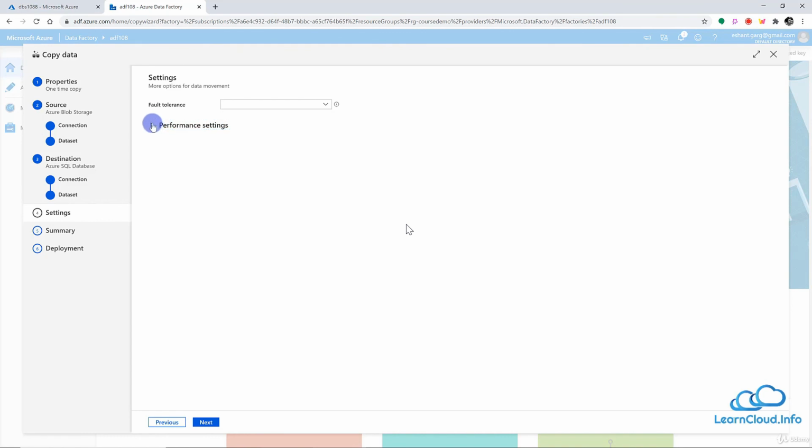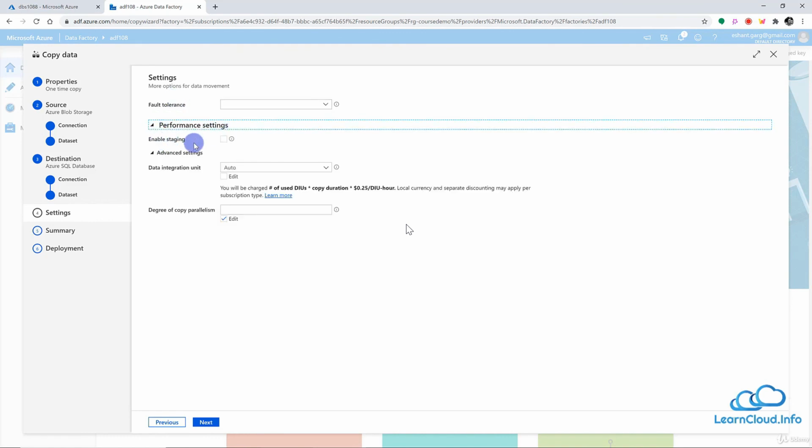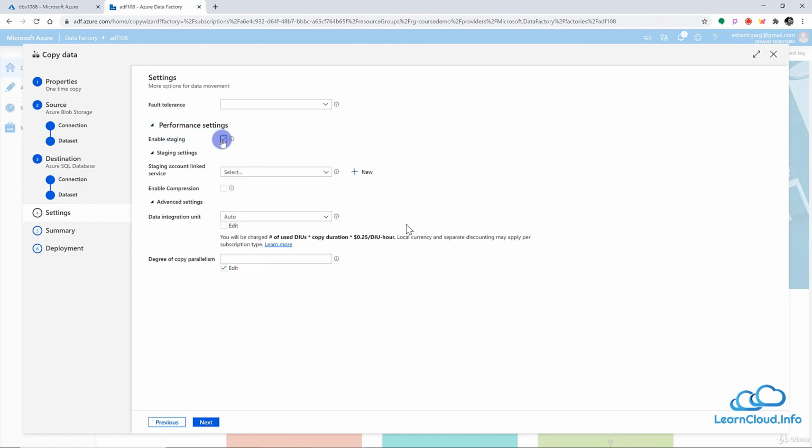So fault tolerance, and then we have enable staging. Do you want to enable staging? When Data Factory copies data from the source to the destination, there's an option of staging where data will not be directly copied from source to destination, but the data will first be copied from source to the stage, and then from stage the data will be copied to the destination.